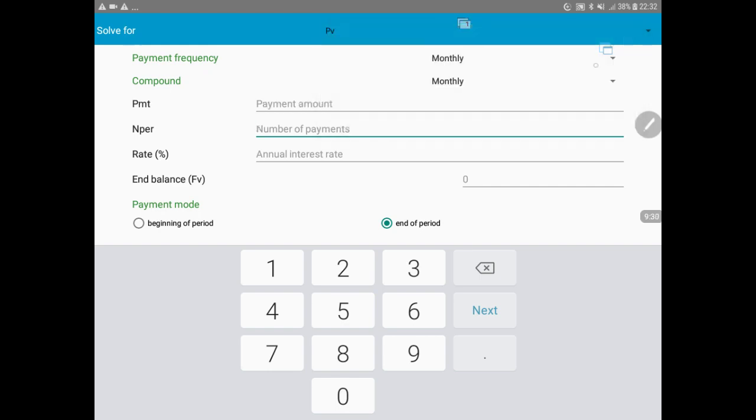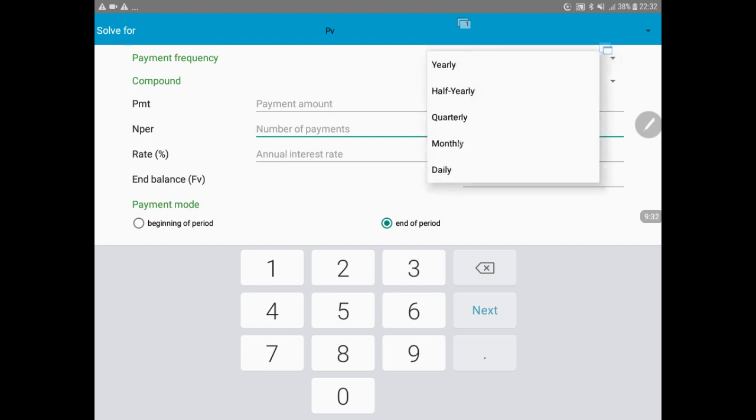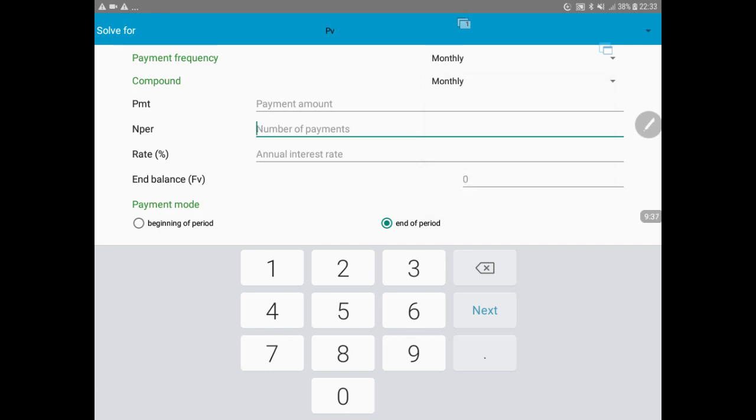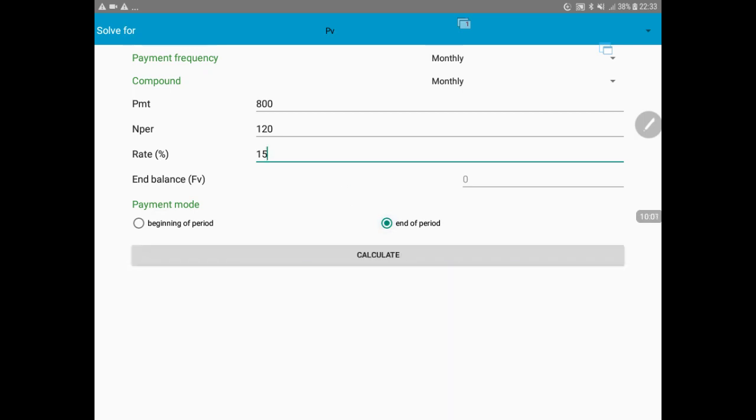Interest is compounded monthly, and our frequency of payments is monthly, and our compounding is also monthly. PMT, how much does this person want to receive? He wants to receive 800 of payment. Number of payments is 120 for 10 years. The rate of interest is 15%, and payments are at the end of the period. So what do we want to calculate? We want to calculate the present value.